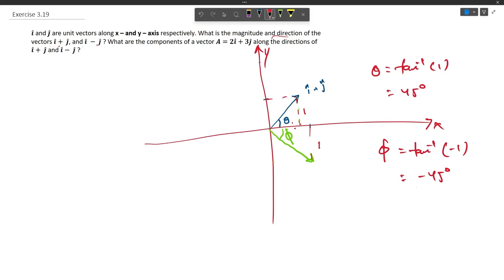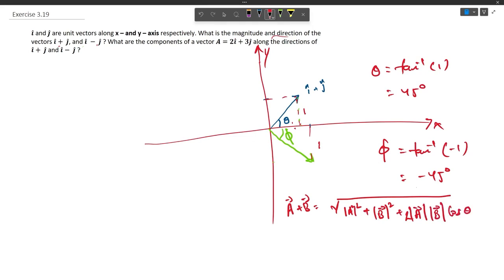So we know the formula for the magnitude of addition of vectors. If we have two vectors, vector A plus vector B, then its magnitude is going to be under root of A square plus magnitude of B square plus 2AB cos theta, where theta is the angle between these two vectors.